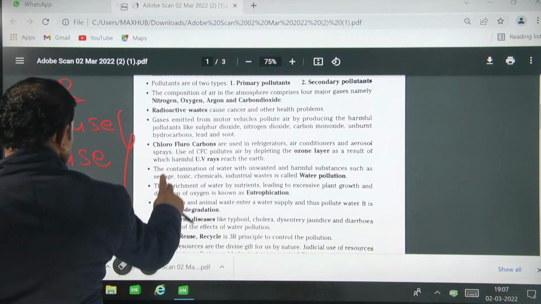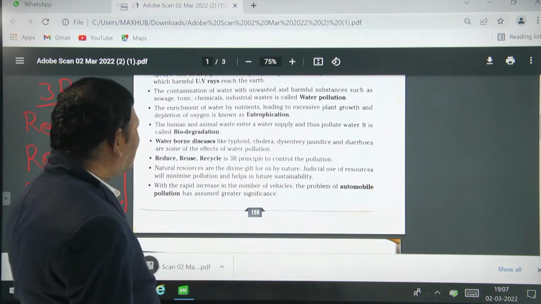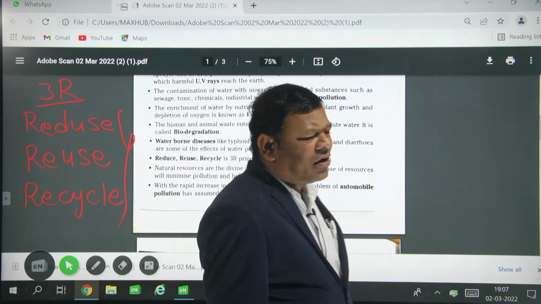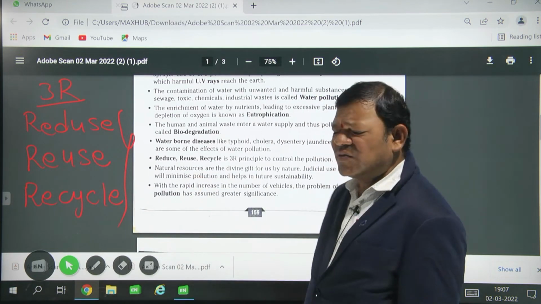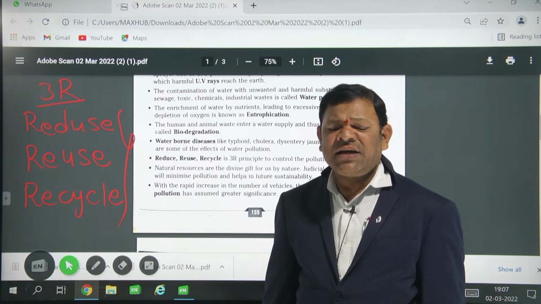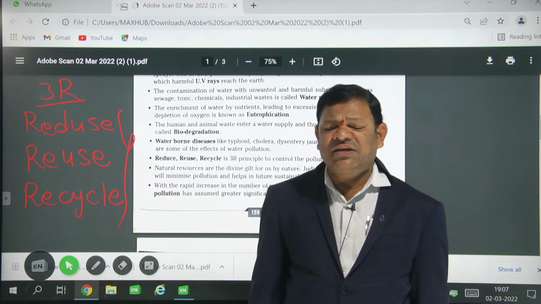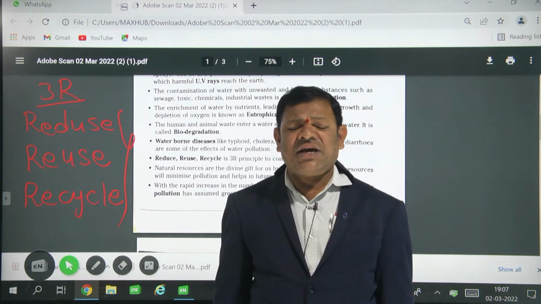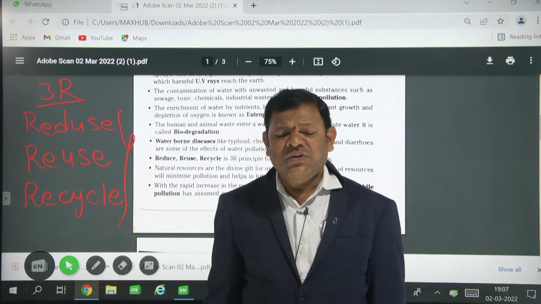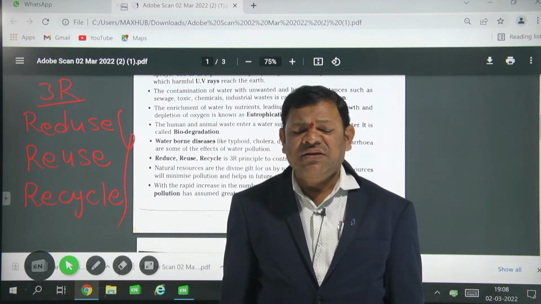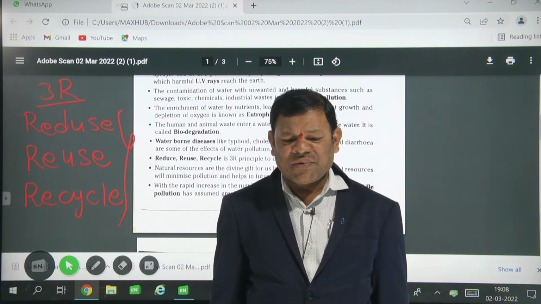Next point. Actually, pollution occurs both naturally and artificially. What are the natural resources? Air is a natural resource. Water is a natural resource. Soil is a natural resource. Forest is a natural resource. Yes or no? These are the natural resources we can use judiciously.